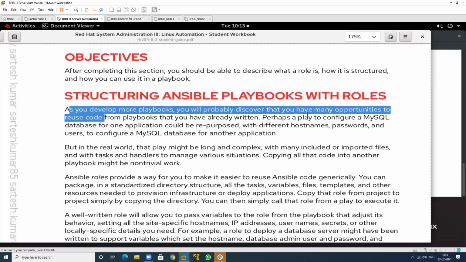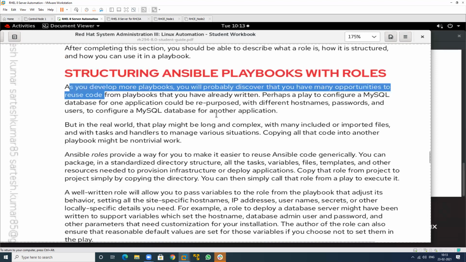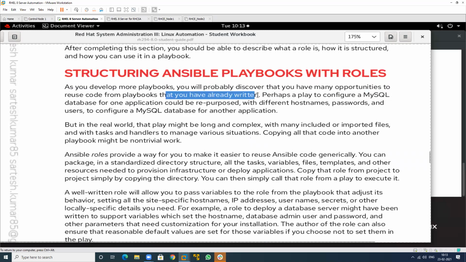You can use the Ansible role structure concept from the playbook that you have already written. Suppose you have written some code in a playbook and you want to use it in another project, another concept. You can also use it.